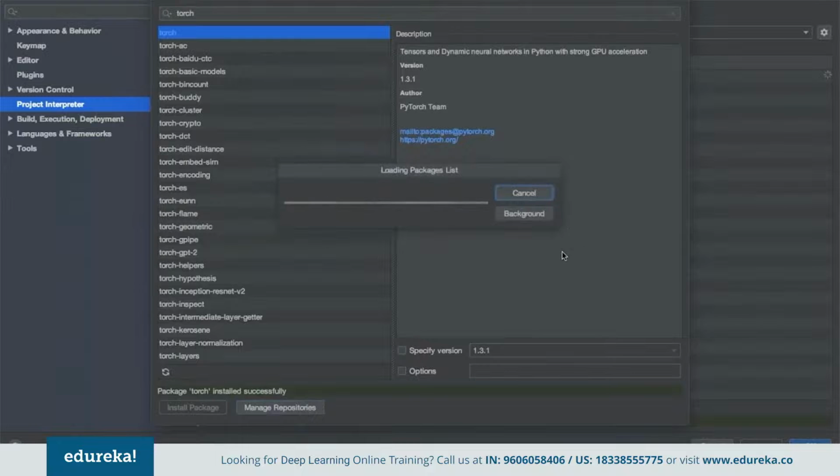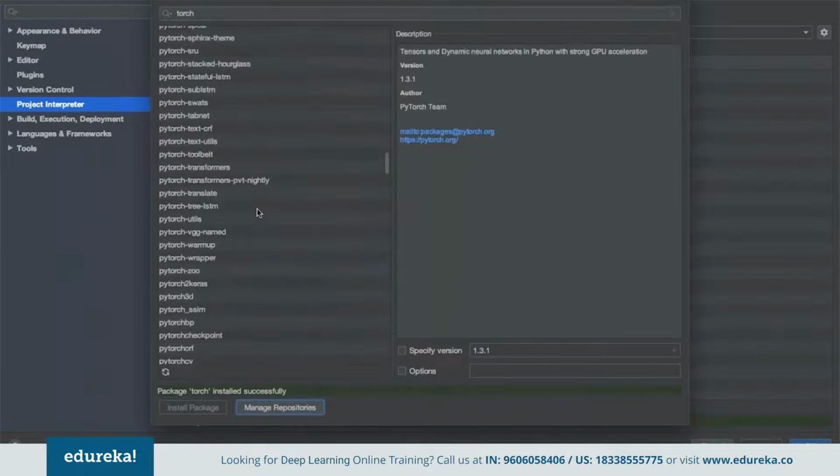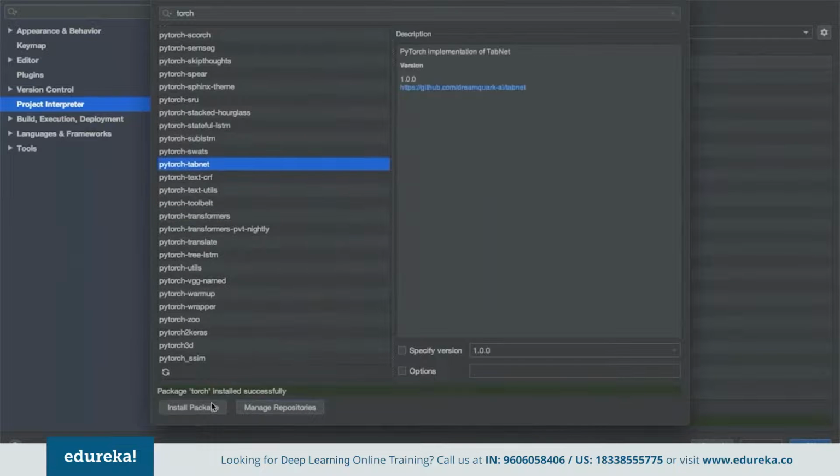So as you can see, this has been installed successfully. And in the same way, suppose we have multiple other related libraries available for Torch, for Torch layers, for Torch flame, and so on. We don't have to worry about installing these manually. We simply choose the library here and click on install package. That's one of the advantages we get with PyCharm, where we get support for multiple libraries and can install them without worrying about the manual method.